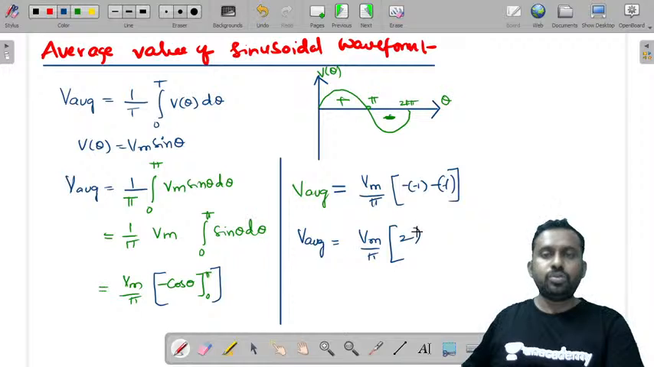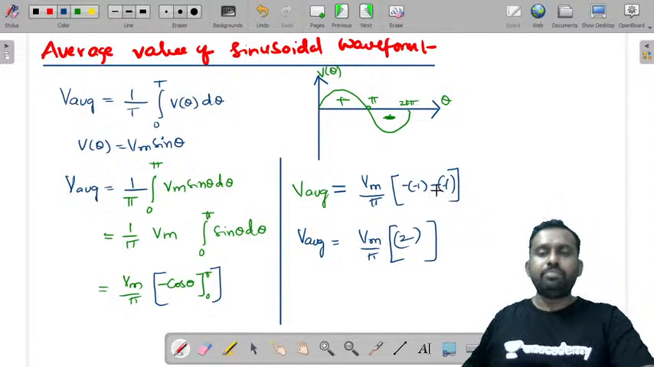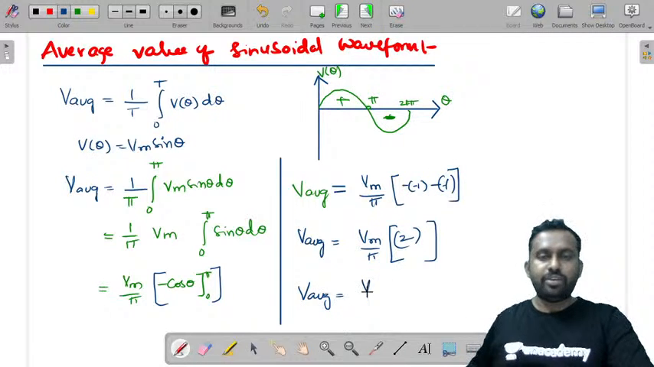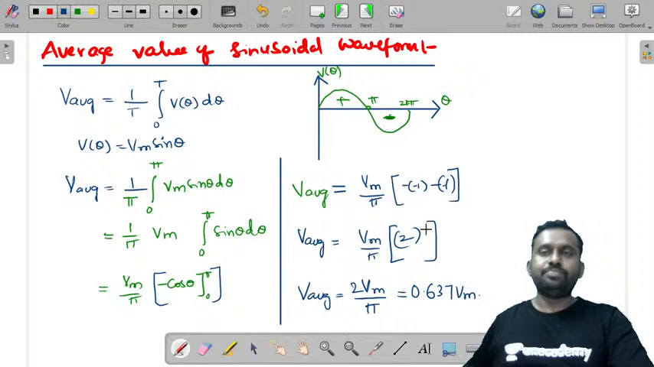So this is 2. Minus into minus plus 1, minus into minus plus 1. So you'll get 1 plus 1 as 2. Therefore, V average value is equal to 2 Vm by pi. You can also write this as 0.637 Vm.